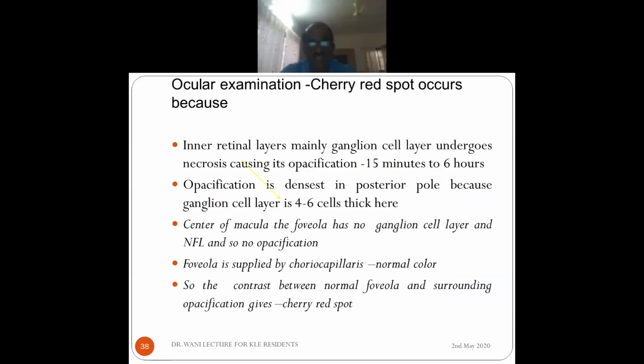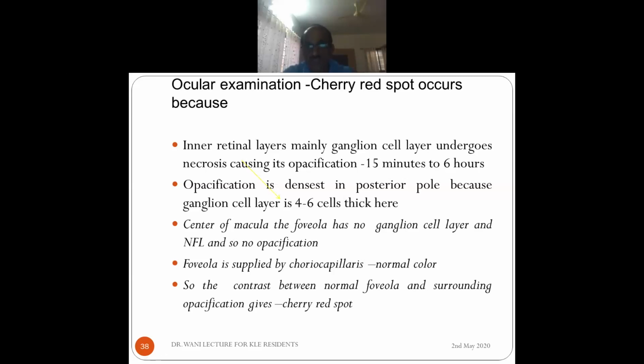Now, why does the cherry red spot occur? This occurs because the inner retinal layers, which are made up of the ganglion cell layer, undergo necrosis. Because they undergo necrosis, they become whitish. They no more remain transparent. This opacification takes between 15 minutes to 6 hours to develop. The opacification is very dense in the posterior pole because there are a lot of ganglion cells around the fovea, 4 to 5 cell layers thick. The center of the macula, the fovea, has no ganglion cells, no nerve fiber layer, no other cells, only foveal cones and the outer nuclear layer.